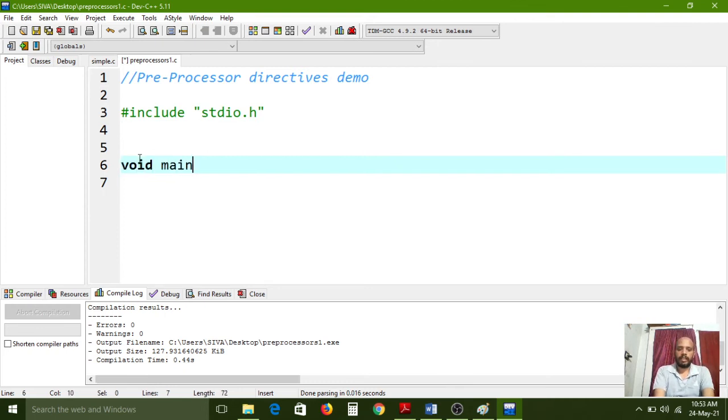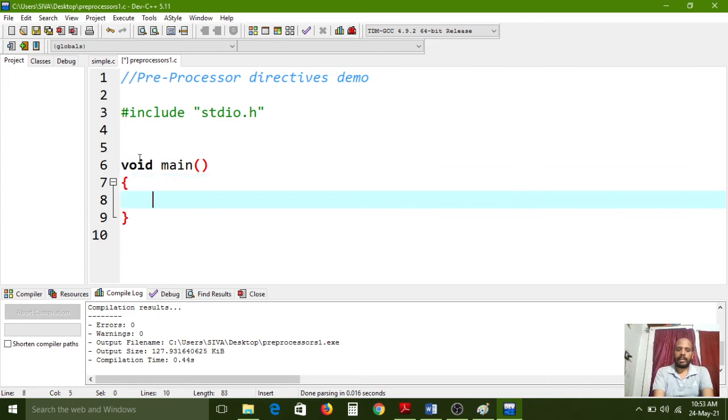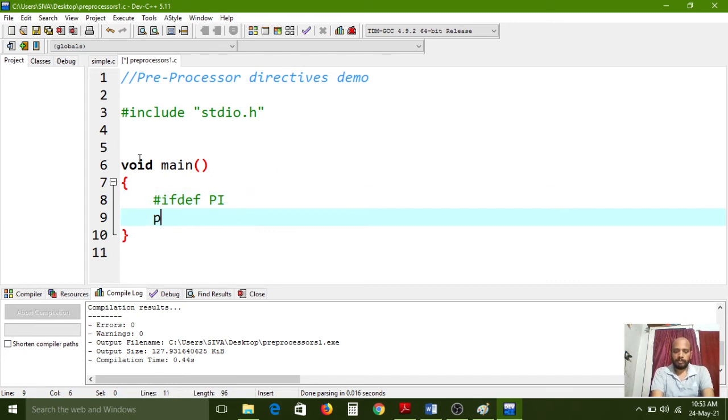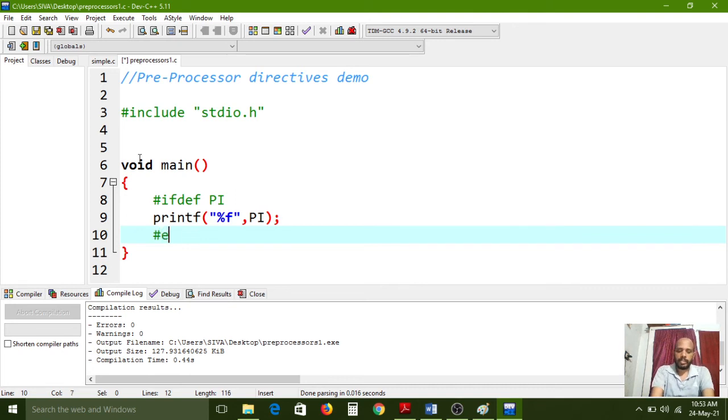void main, and after that opening bracket, closing bracket, #ifdef PI, #ifdef PI, printf what is the PI value. I need to print the PI value, so for that I have given this. And next #endif. Here I am opening with #if, and here also I am closing with #endif. Opening and closing must and should be required.